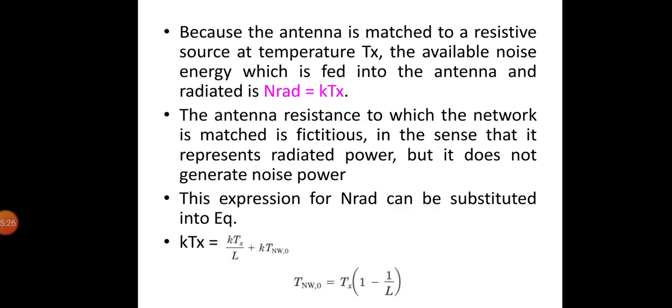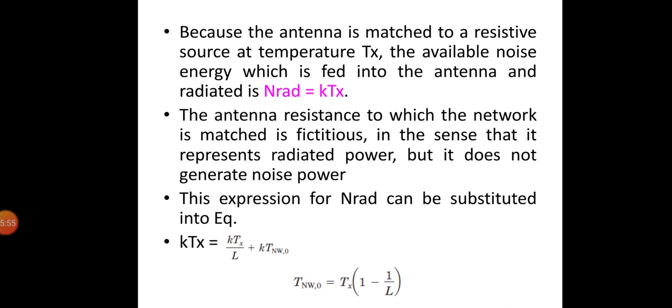Because the antenna is matched to a resistive source at temperature Tx, the available noise energy which is fed into the antenna and radiated is N radians, equal to K into Tx. Keep in mind that the antenna resistance to which the network is matched is fictitious, in the sense that it represents the radiated power but doesn't generate noise power. And this expression for N radians can be substituted.